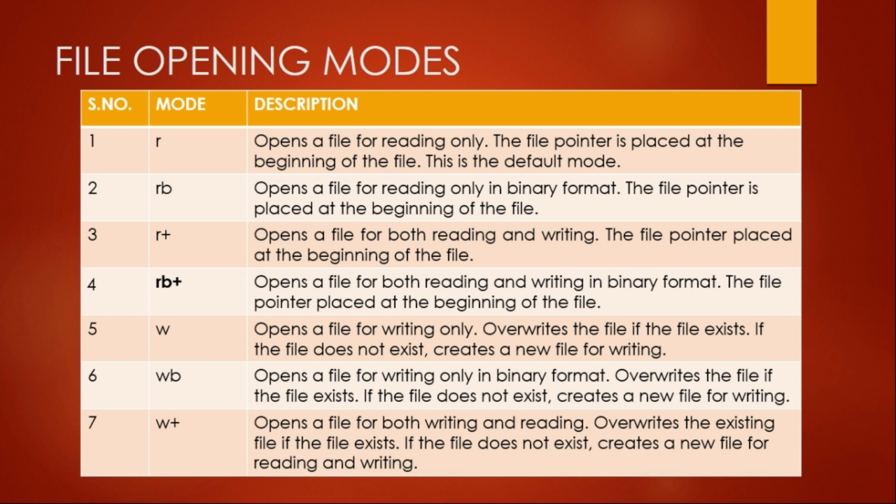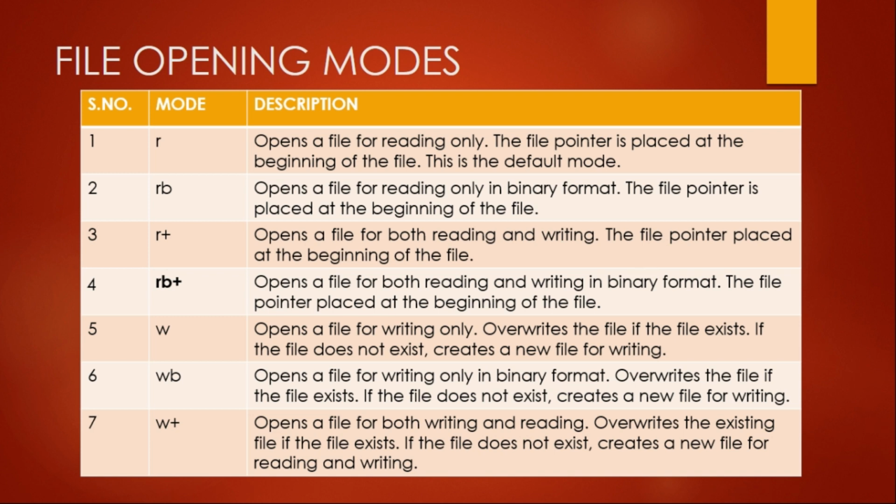So we have to be very, very careful. Similar to W is WB, which opens the file for writing only in the binary format. It overwrites the file, again the same thing for binary. That means if the file is present, it will be overwritten. If it is not, then it will be created.